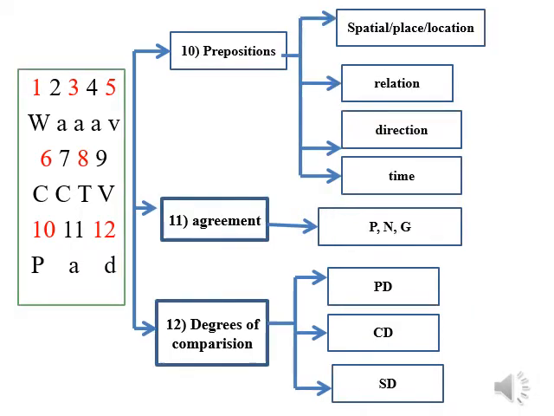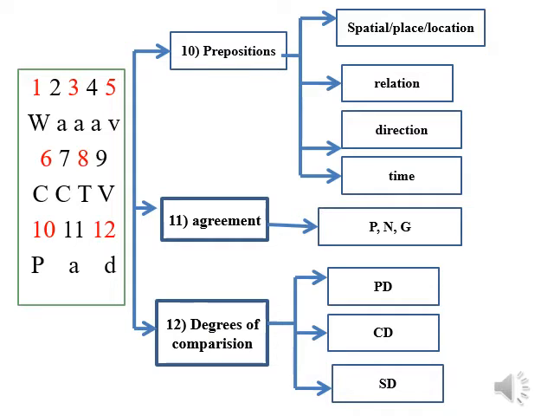P stands for prepositions like above, across, among, against. These are regarding spatial, place, location. Relation prepositions like by, with. Prepositions related to direction: to, towards, through. Prepositions in relation to time: at, in, on.